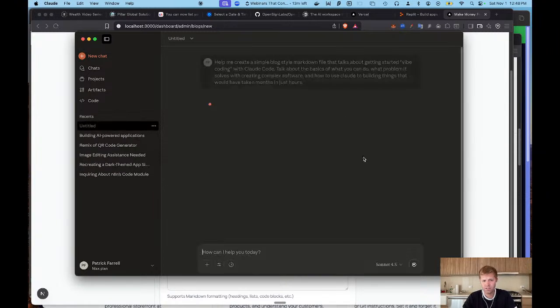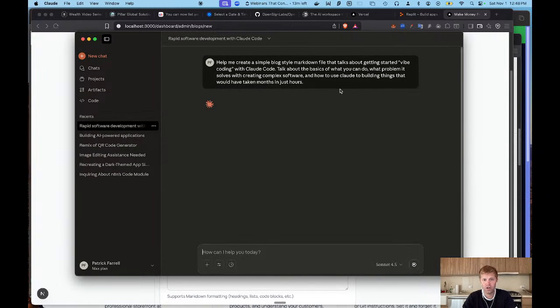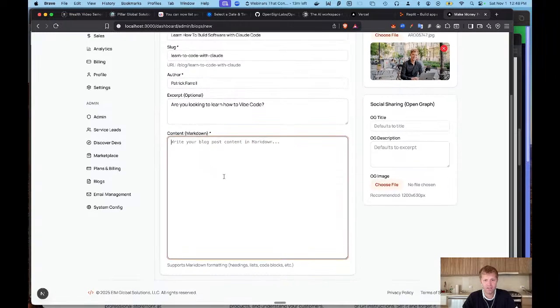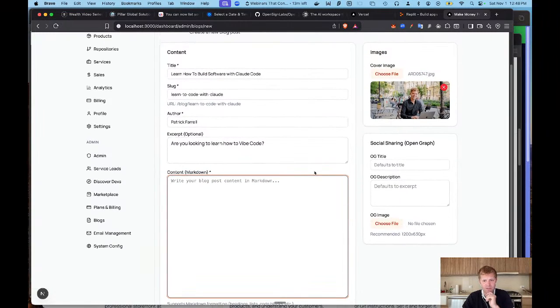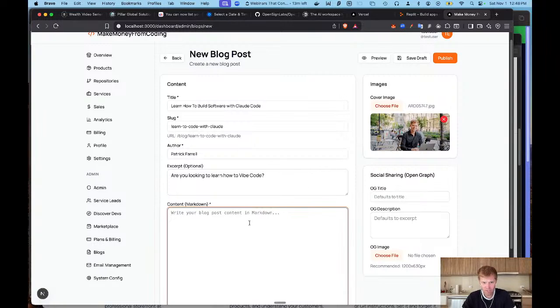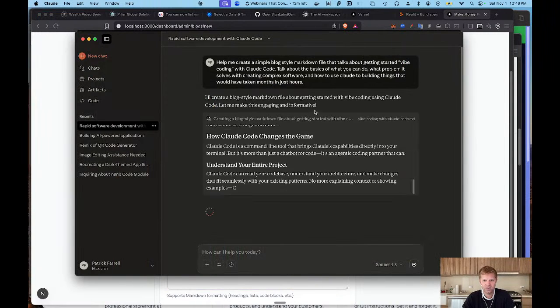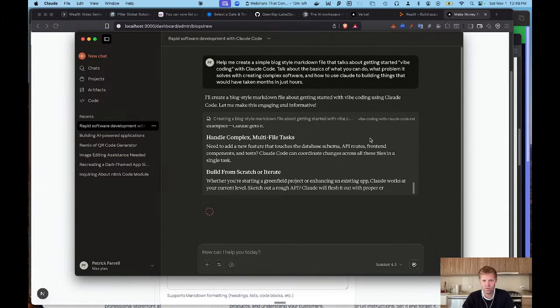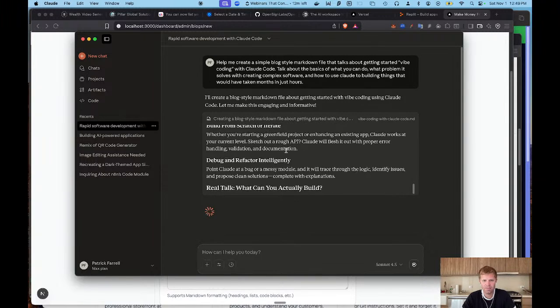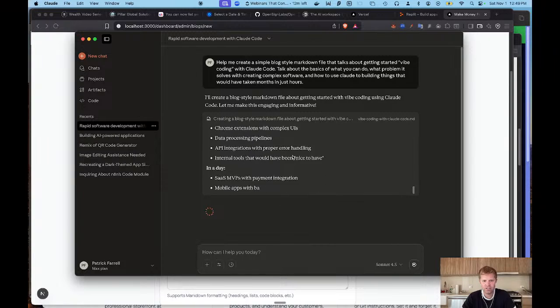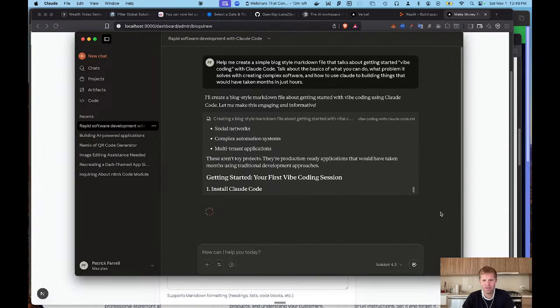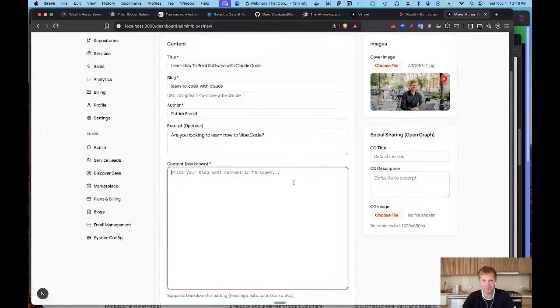All right, so it's going to go out and help me create a markdown file. Now remember, I told this blogging feature because I want to create this simple for now and make this easy for me. If you're a developer, you might know what Markdown is, it's essentially a very simple text-based format, and it is creating that for me now. So we're going to wait for it to come back and finish this, and then we're going to copy that in here just as a test, and we're going to see what happens.